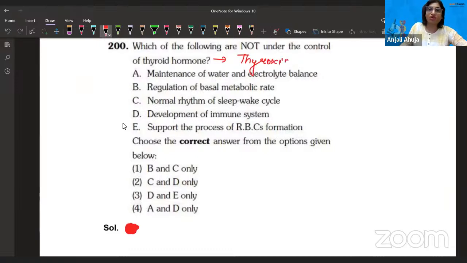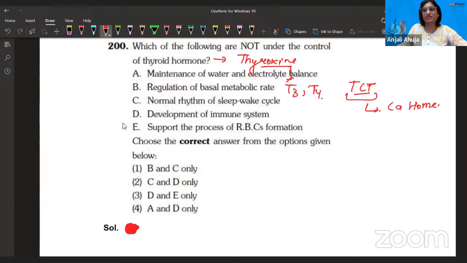And thyroxine hormone, if you do remember, is of T3 and T4, which are of two types, triiodo and tetraiodo. And from the parafollicular cell, the other hormone is TCT, which is thyrocalcitonin. This thyrocalcitonin is responsible for calcium phosphorus homeostasis. And T3, T4 are the ones which keep the metabolic rate, they act upon our heart rate, BMR, basal metabolic rate, and all that.